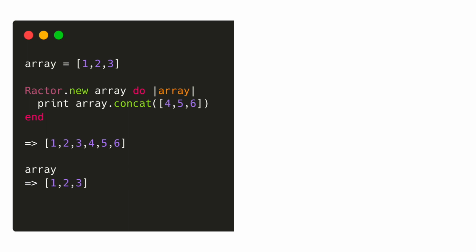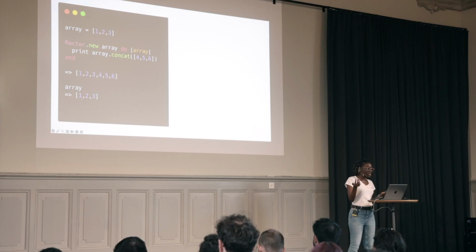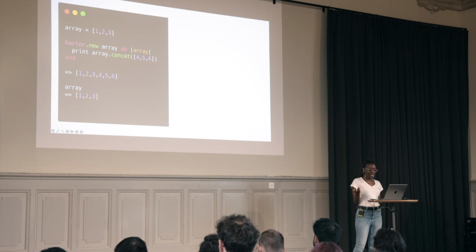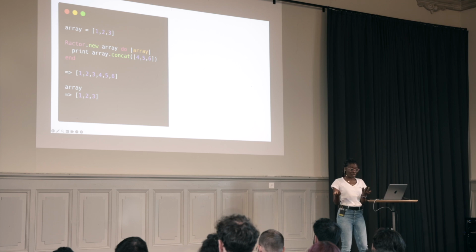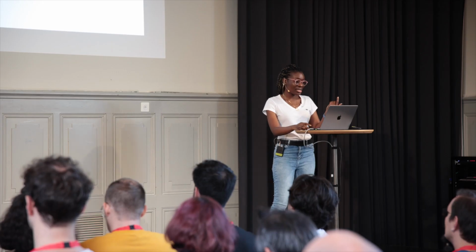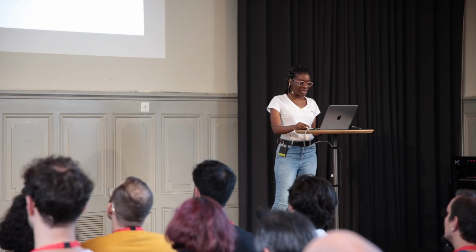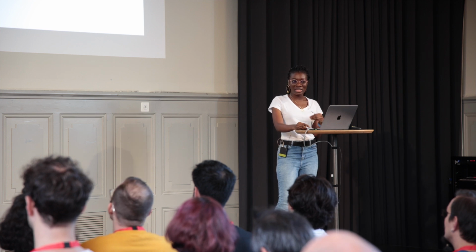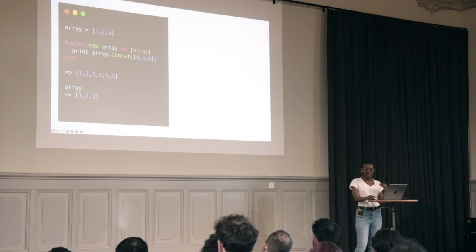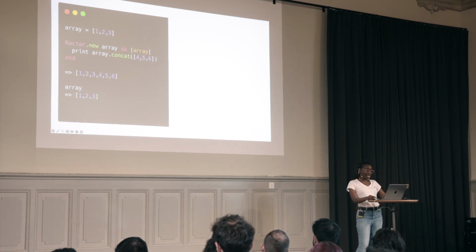Within this piece of code, we attempt to concatenate the Ractor, the array. It's actually successful. As we see, we get an output of 6 items. However, when we try to access the external array, we find something. It's actually 3 items. This is in opposition to what you would naturally expect from a Ruby method, right?